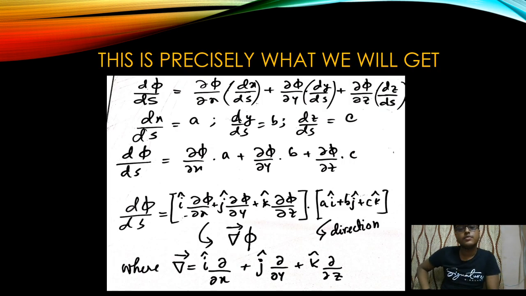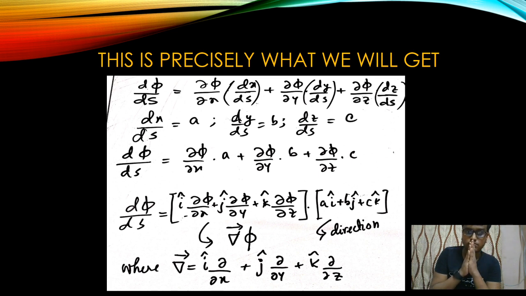This is precisely what we will get. Study it carefully, pause the video. This is the most important slide. d phi ds equals del phi del x dx ds, plus del phi del y dy ds, plus del phi del z dz ds. You may say, sir, why is this so?